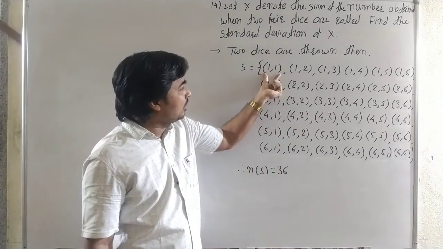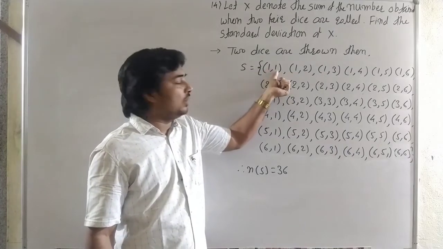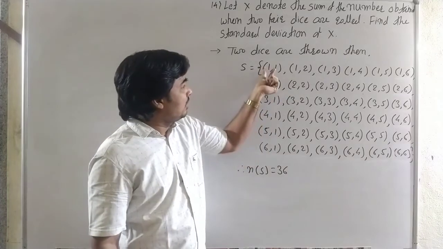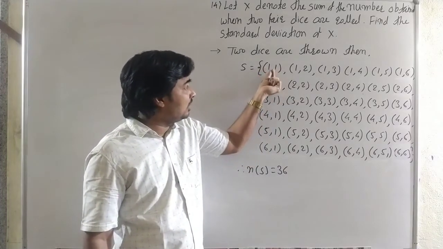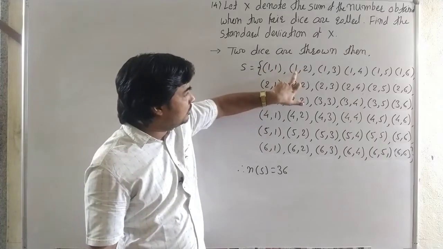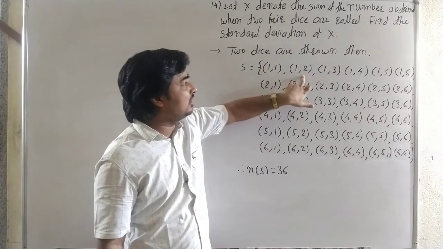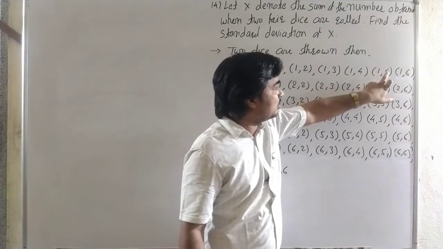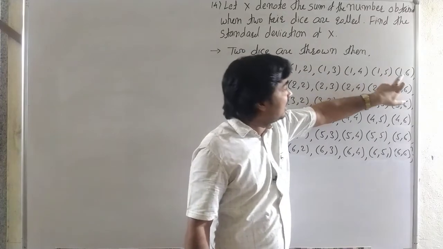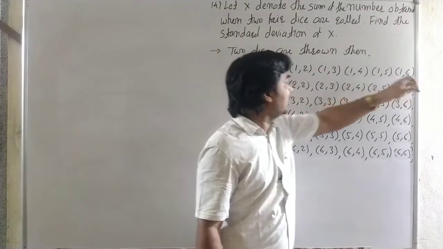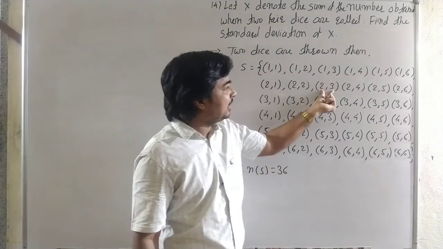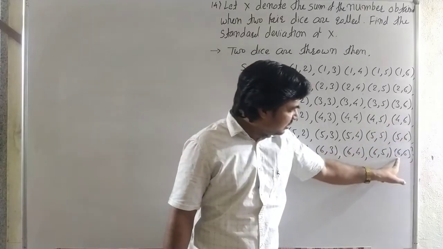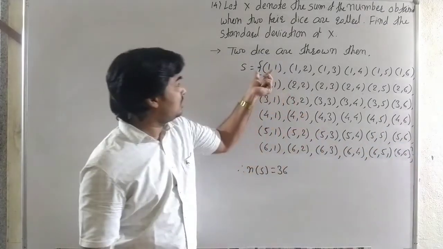The first outcome is 1 and 1: first die is 1, second die is also 1, then the sum is 2. The second possibility is 1 and 2, then the sum is 3, then 4, 5, 6, 7, and again 3, 4, 5, then 8, and the highest sum is 12, which is 6 and 6. And the lowest sum is 2.